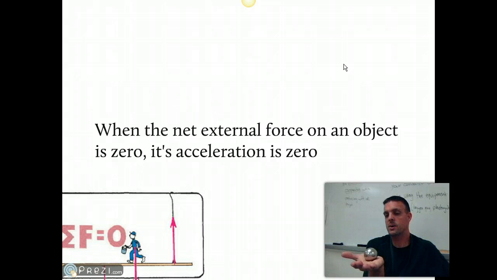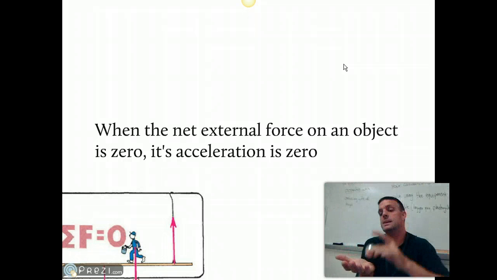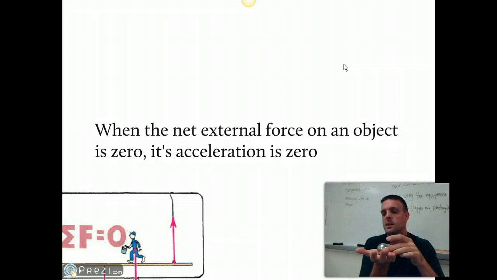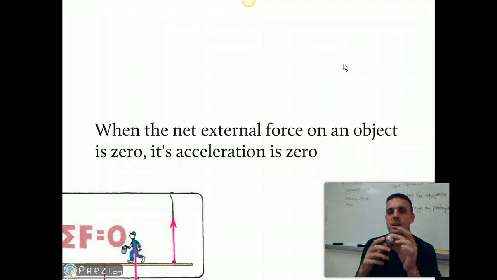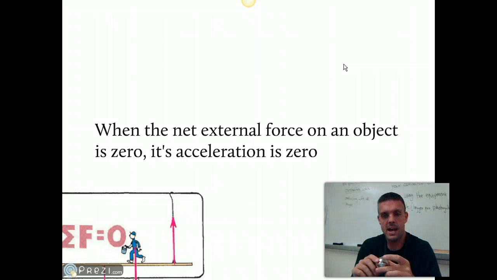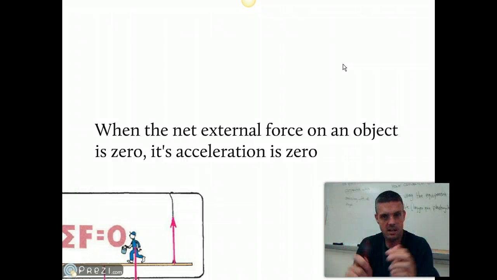But as soon as I change one of these forces, acceleration doesn't stay at 0 anymore. So maybe I change this external force from 0 to an upward force. I push on it, and when it rises up, it's going to accelerate. Or let's take away the opposite direction force of my hand holding it up. Now it's going to drop to the ground, and there's no force acting up on it, just a force acting down, so there's nothing to cancel out, so I've got a ball that's going to accelerate. That's the idea.